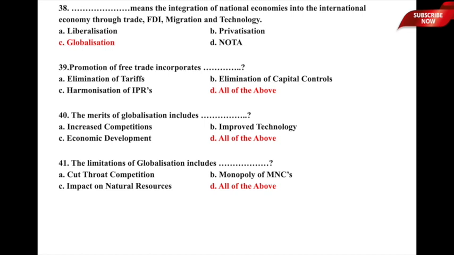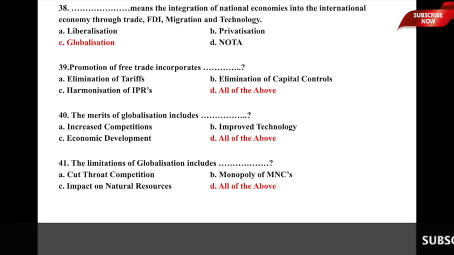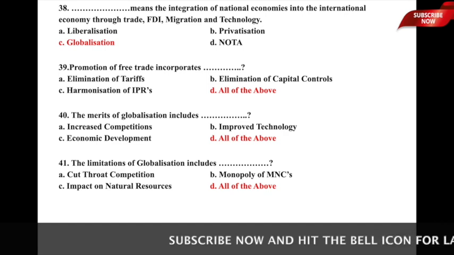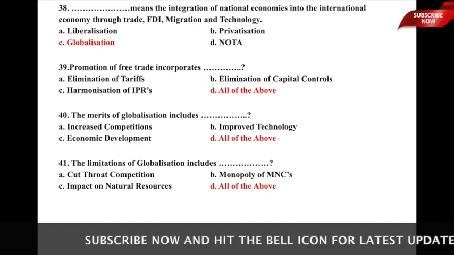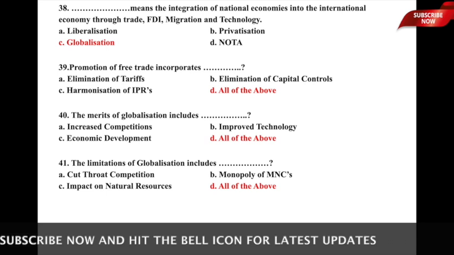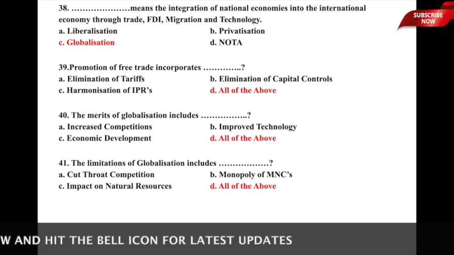The limitations of globalization include dash, and the underlying options are A, cutthroat competition, B, monopoly of MNCs or multinational companies, C, impact on natural resources of a country, and D, all of the above. So, limitations of globalization include all of these three things, that is cutthroat competition, and as a result all the infant industries and all the small industries have to suffer. Then monopoly of MNCs, absolutely yes, they become very strong players in the markets, and then impact on natural resources, which is very bad in a sense. So, option D, all of the above, is the correct answer to this particular question.